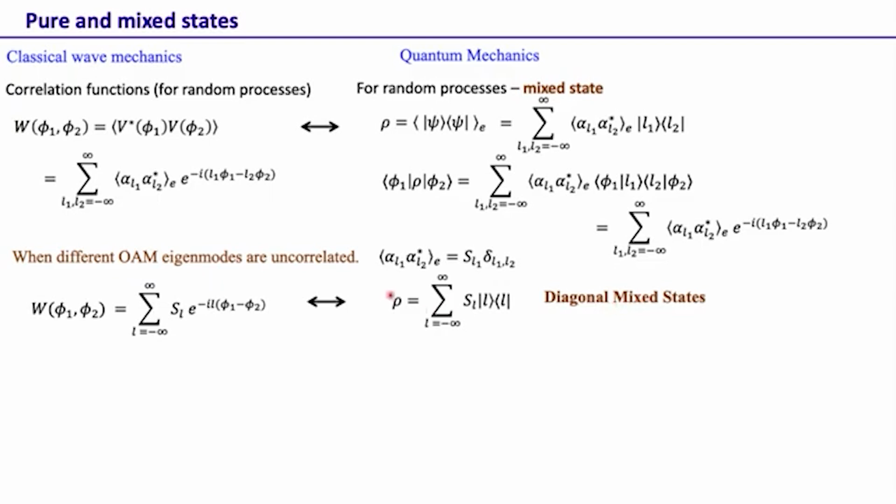So here we have the density matrix, and if you have this kind of correlation, the density matrix has only diagonal elements. The other concepts, the OM spectrum and the OM spectrum getting related to this W, remain the same even within quantum mechanics. So again, the density matrix element and the correlation function in classical mechanics play very similar roles.